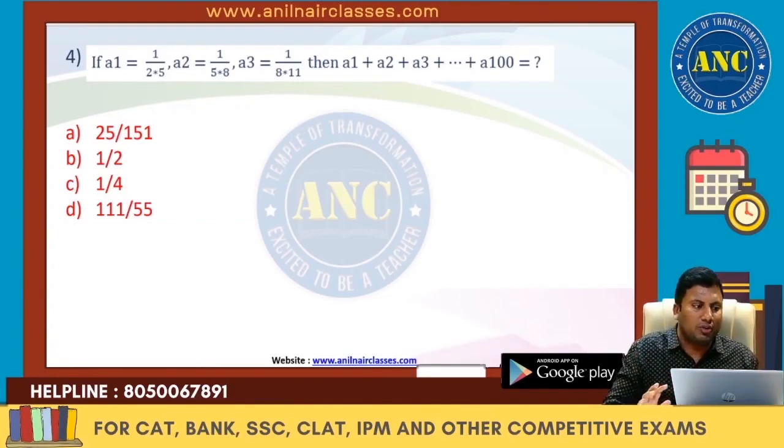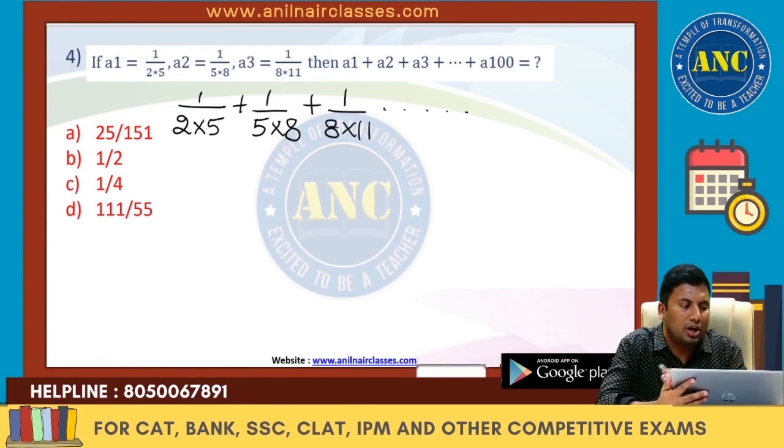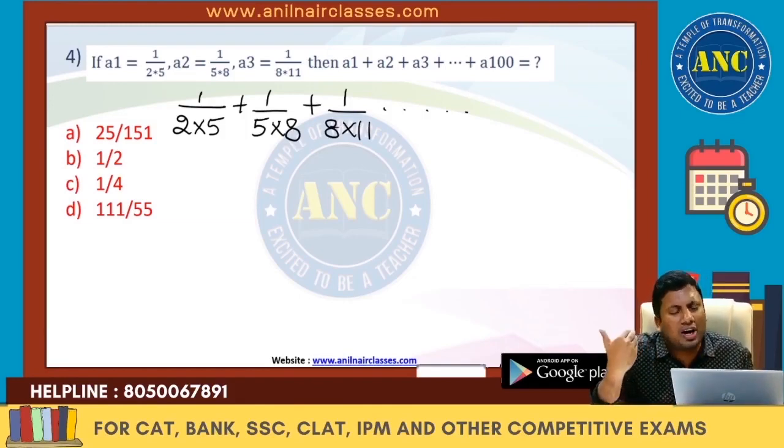Now another, the fourth one. If a1 is 1 by 2 into 5, next one 1 by 5 into 8, next one 1 by 8 into 11, and so on up to some series is given. Forget about it; I don't want kids to find out the a100 value and do it. Just use approximation.